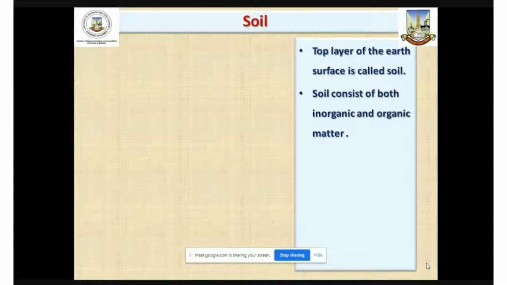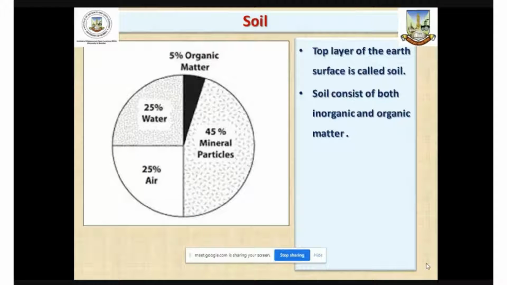Soil consists of various organic and inorganic material. If we talk about the composition of soil, roughly it includes minerals, water, air, and organic matter. A piece of soil normally includes 45% of mineral particles, 25% of water, 25% of air, and 5% of organic matter.